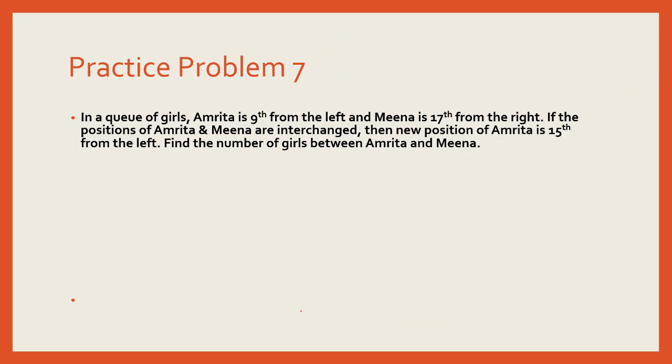Another problem. In a queue of girls, Amrita is 9th from left and Meena is 17th from the right. So again we have two persons that we are talking about here. If the positions of Amrita and Meena are interchanged, the new position of Amrita is 15th from the left. Find the number of girls between Amrita and Meena. This is the initial position, that Amrita is at 9th position and Meena is at 17th.